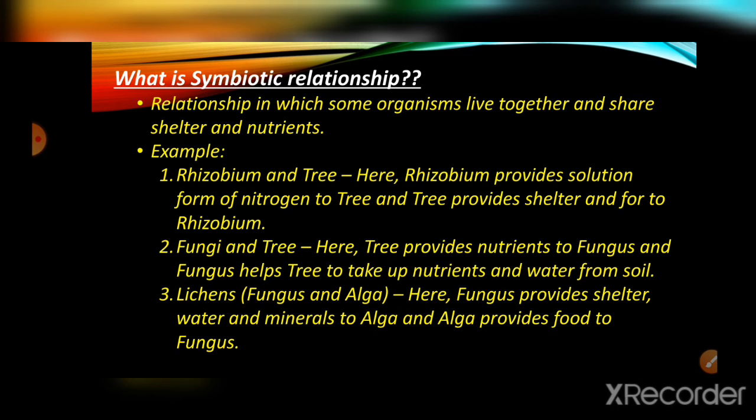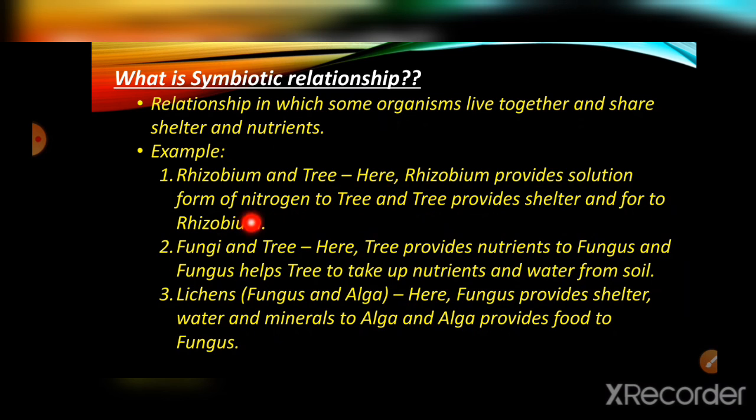Next, what is a symbiotic relationship? I have given this example, right? Rhizobium and tree. This rhizobium provides a soluble form of nitrogen to the tree, right? And the tree provides shelter and food.